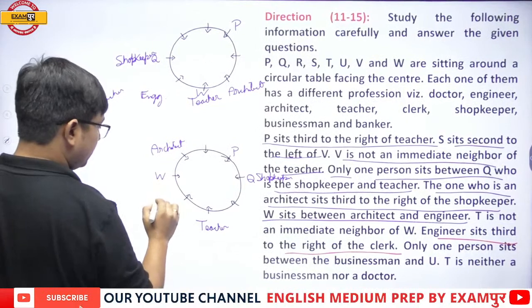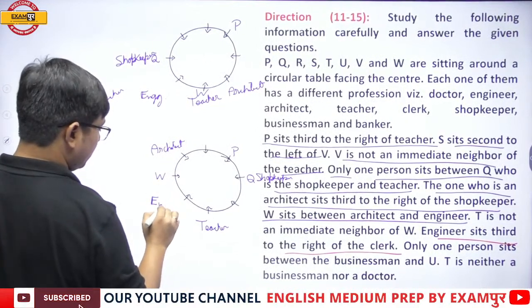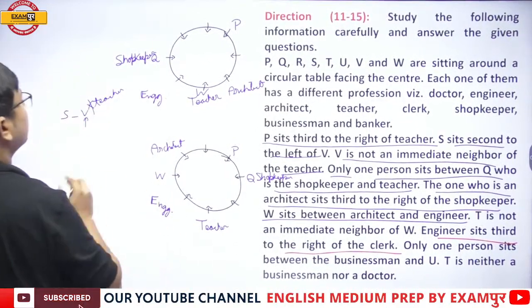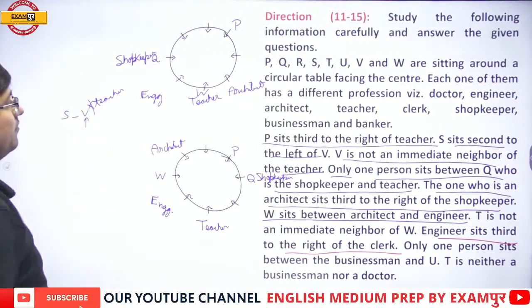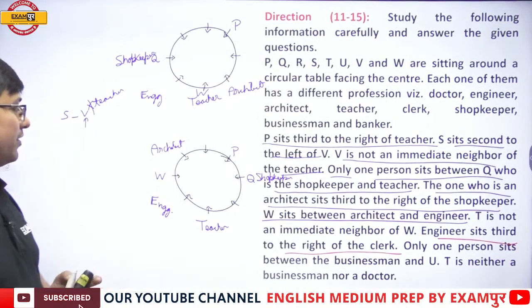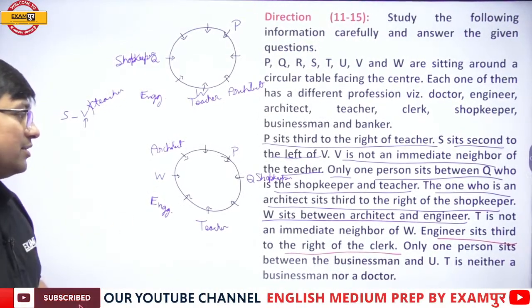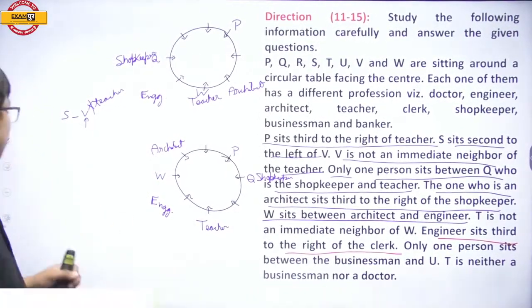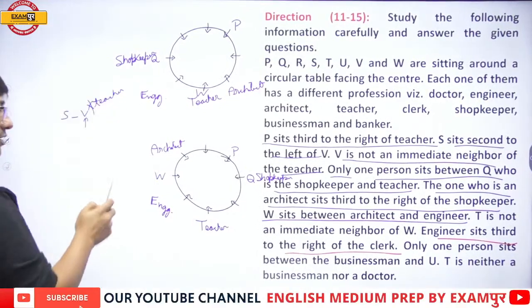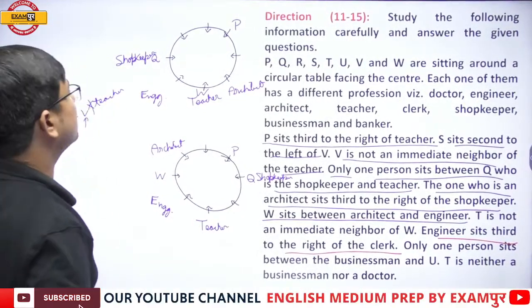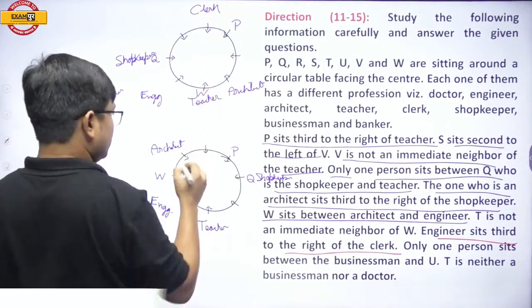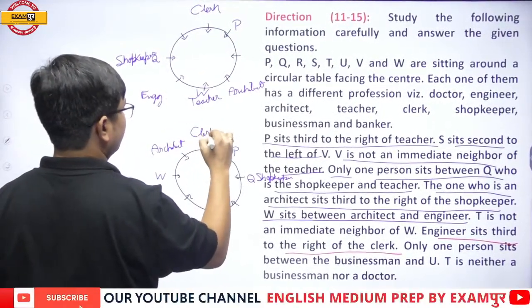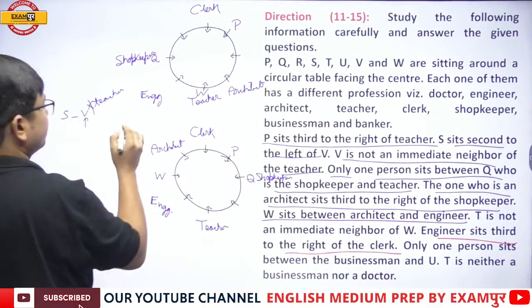W and engineer. It will be over here. Getting it, everyone? Fine. So now please understand till now what we have done. And yes, very important, my dear students, engineer sits third to the right of clerk. So engineer is over here, clerk will be over here. All right, everyone.